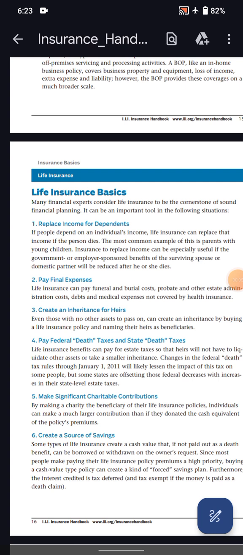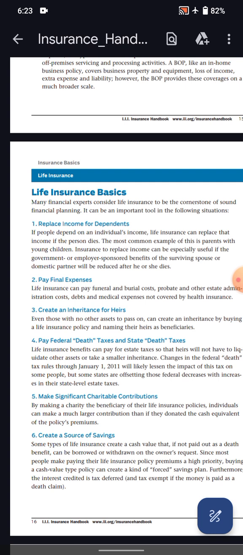Today our topic: life insurance. Life insurance basics. Many financial experts consider life insurance to be a cornerstone of sound financial planning. It can be an important tool in the following situations. Number 1, replace income for dependents.